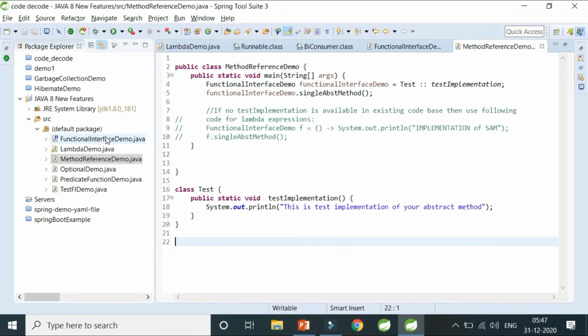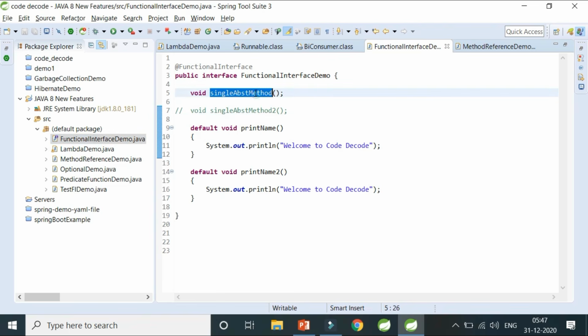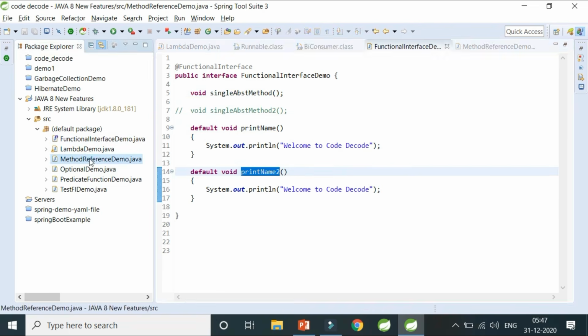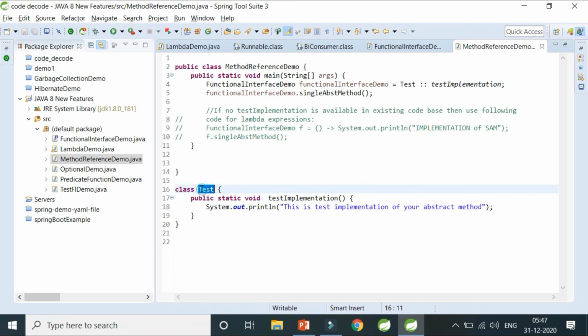Suppose I have this functional interface demo which has one single abstract method and multiple default methods. Now suppose I have a class Test, and this Test class has a static method testImplementation, which has nothing but a simple System.out.println saying that this is a test implementation which can be applied to all your abstract methods.